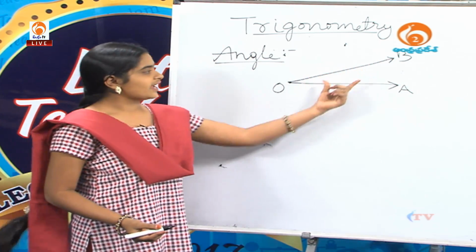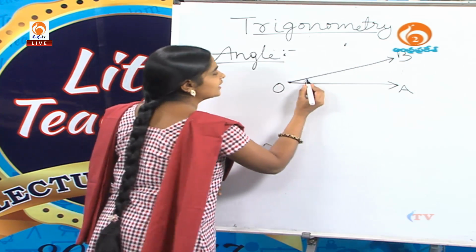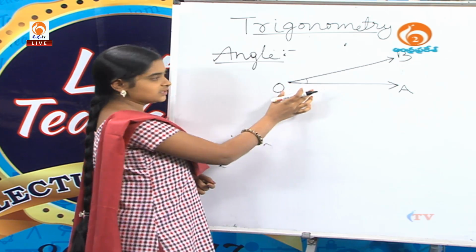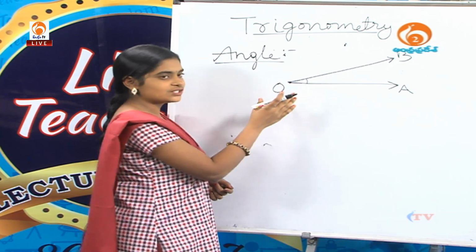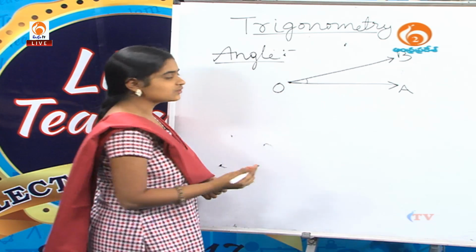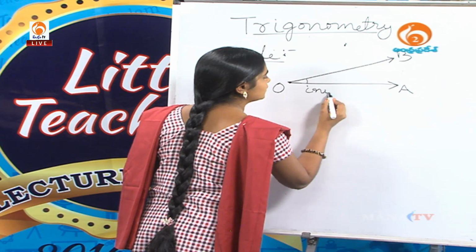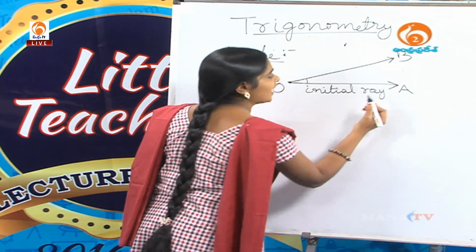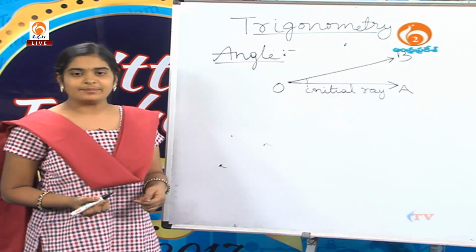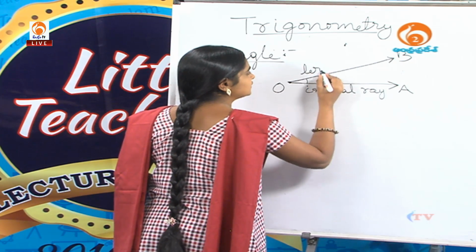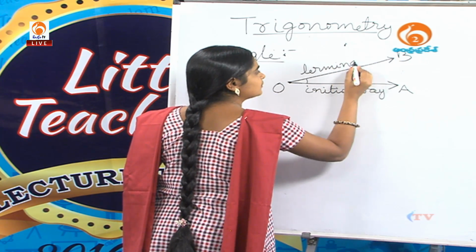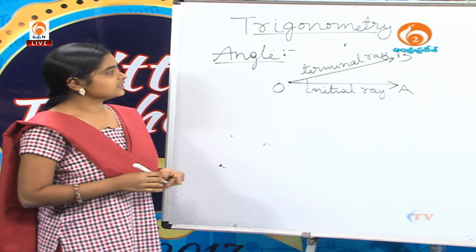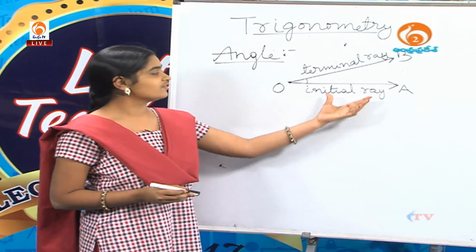These are two rays, OA and OB, and here we have an angle. The first ray, which was drawn first, is called the initial ray, and the second ray is called the terminal ray.